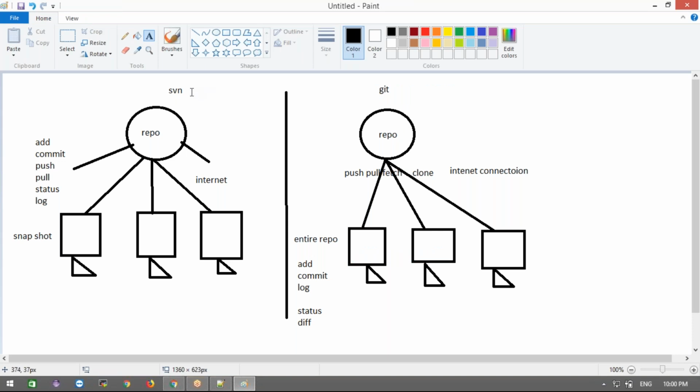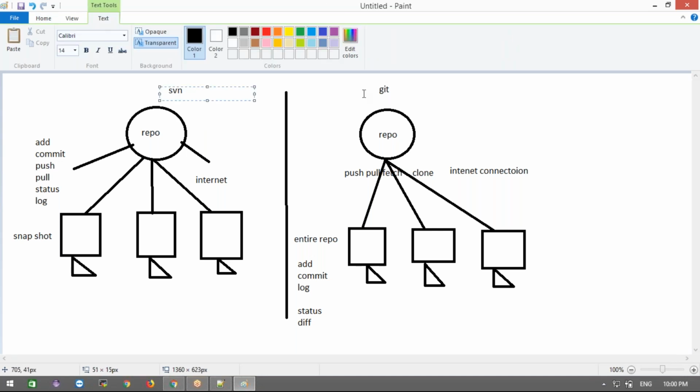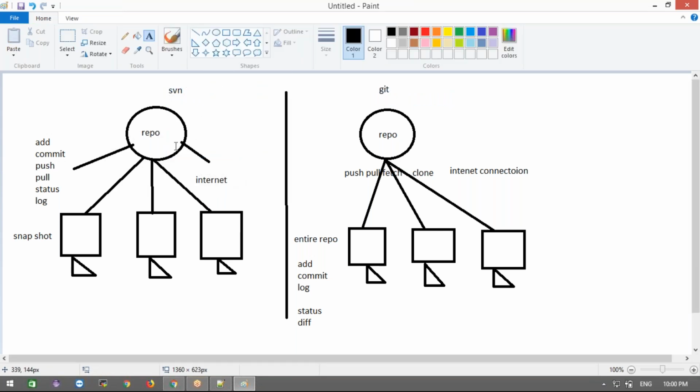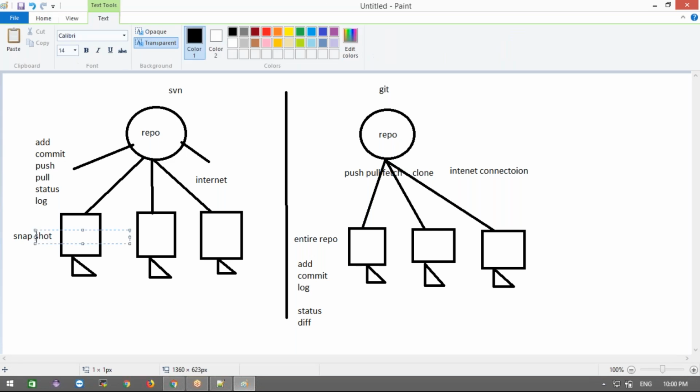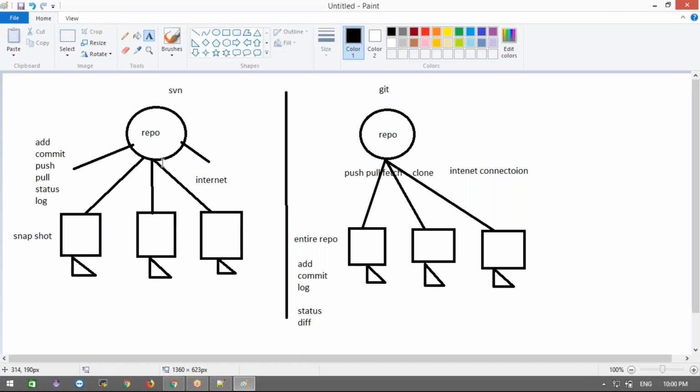Now the main thing: what is SVN? It is a centralized version control system. Git is a distributed version control system, and centralized version control is a single point of failure. Why? The entire code is in one place, and they don't have the entire code available on their local machine. They only have the snapshot of the code that the developers develop in their workspace. If something goes wrong with the connection, the server may sometimes go down. What happens?